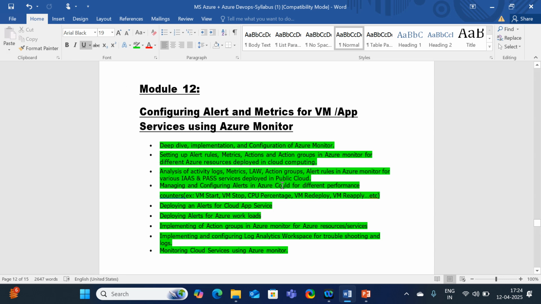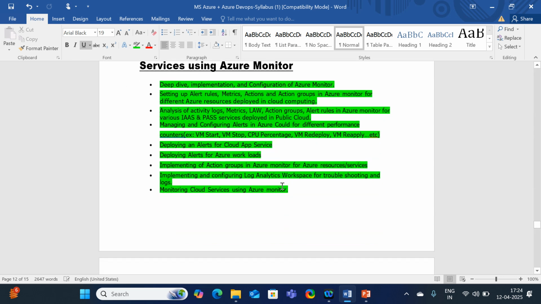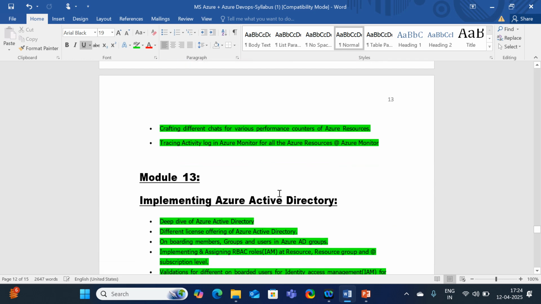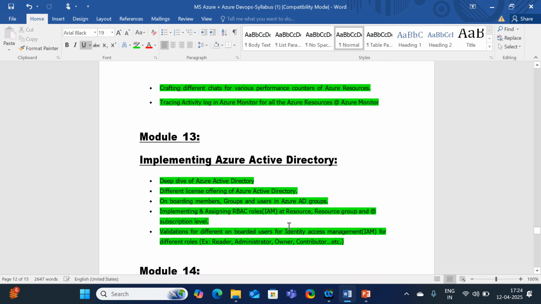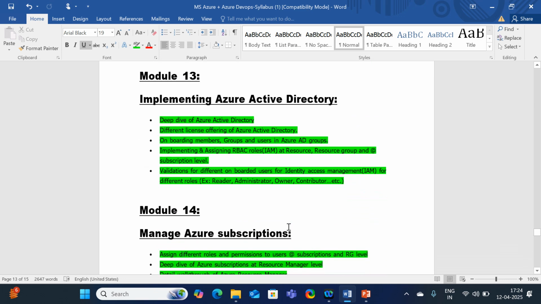Okay, this is one of the important topics which we are going to cover. That is nothing but Azure Monitor. How we can create the logs, how we can create the alarms, everything we are going to discuss in this Azure monitoring session. And Active Directory, this is the hot